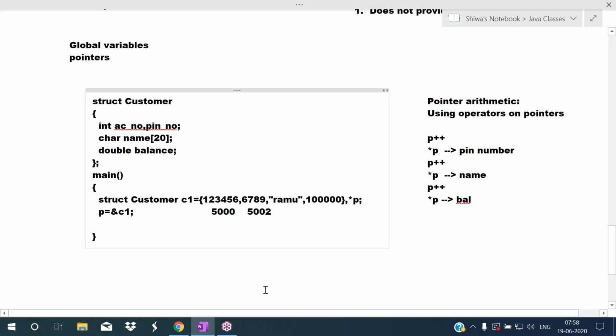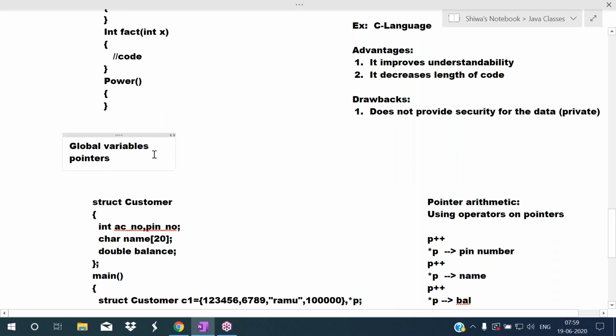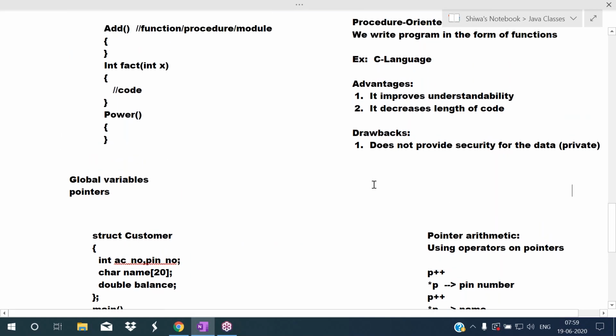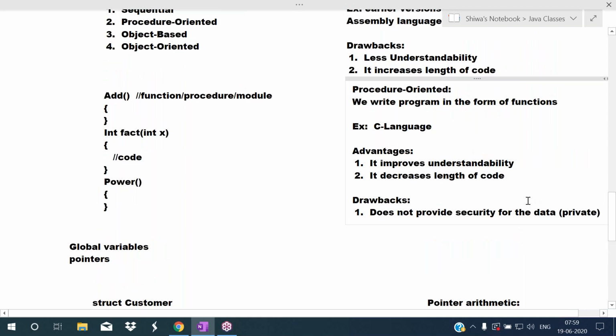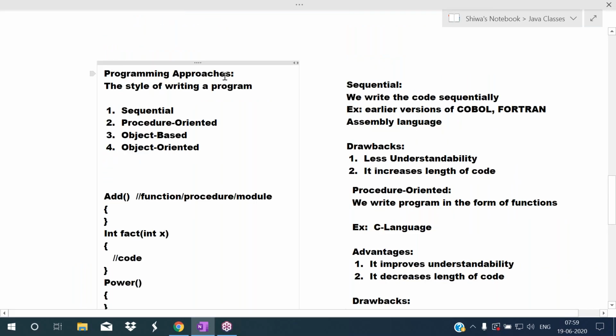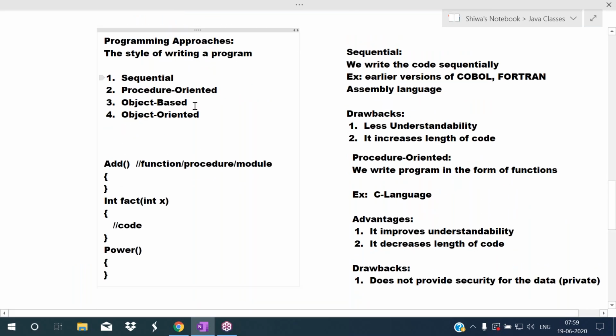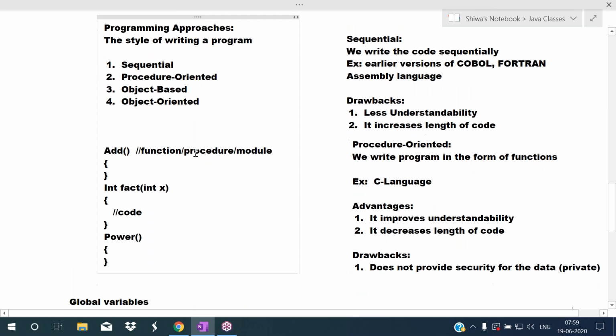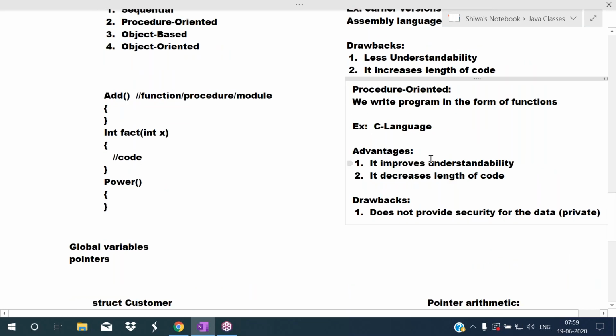So here I am explaining these two points because C language is not providing security. See, C language is a procedure oriented programming language. Somebody asked, I'm not explaining C language here. I'm explaining about programming approaches. As a programmer, you have to know about programming approaches. So what are the drawbacks of the procedure oriented approach? Then only you can understand clearly what the advantages of the object oriented approach are. So that's why I'm explaining clearly here.